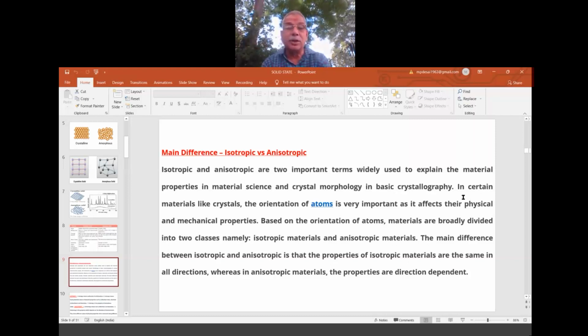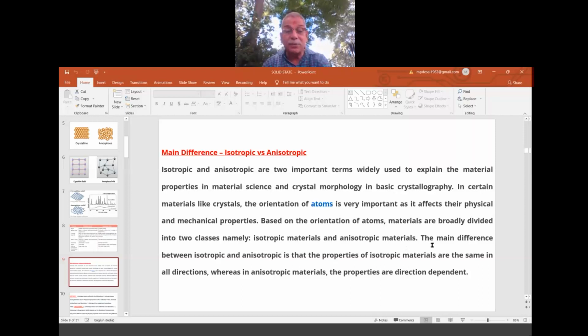In certain materials like crystals, the orientation of atoms is very important as it affects their physical and mechanical properties. It is the arrangement of the particles, the atoms, the species. They decide and affect some properties. So based on the orientation of atoms, materials are broadly divided into two classes, isotropic materials and anisotropic materials.